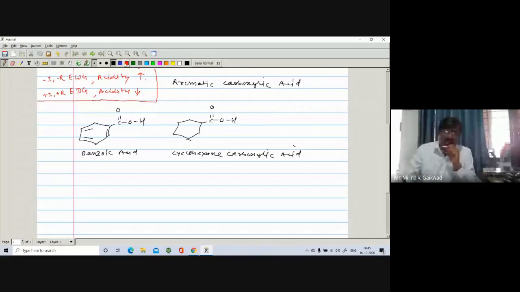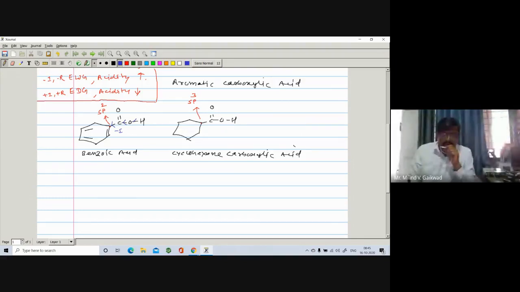We have already discussed this in the previous example, so we will not discuss their conjugate base and stability again. Here we will only discuss which factors affect its acidity. Look here, here is a carbon, and this carbon is sp2 hybridized. And here is a carbon, and this carbon is sp3 hybridized. So one is sp2 and the other is sp3. This sp2 carbon exhibits a minus I effect.